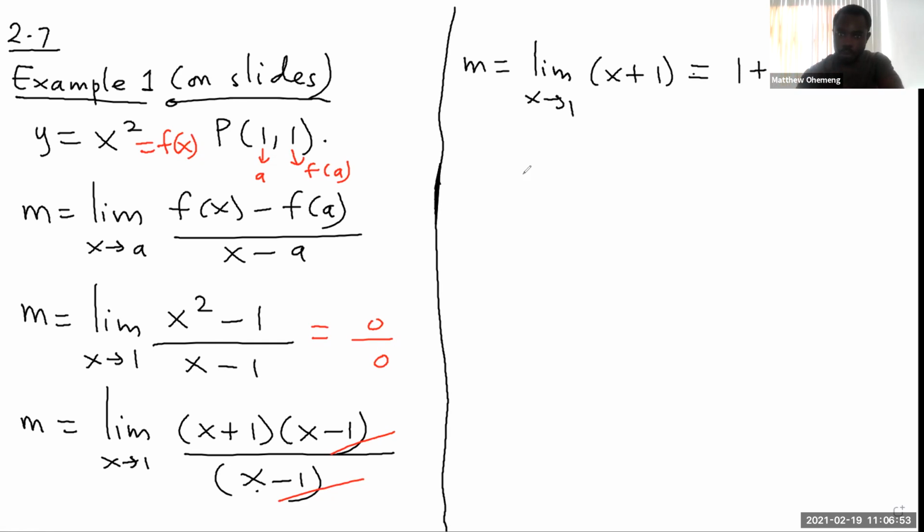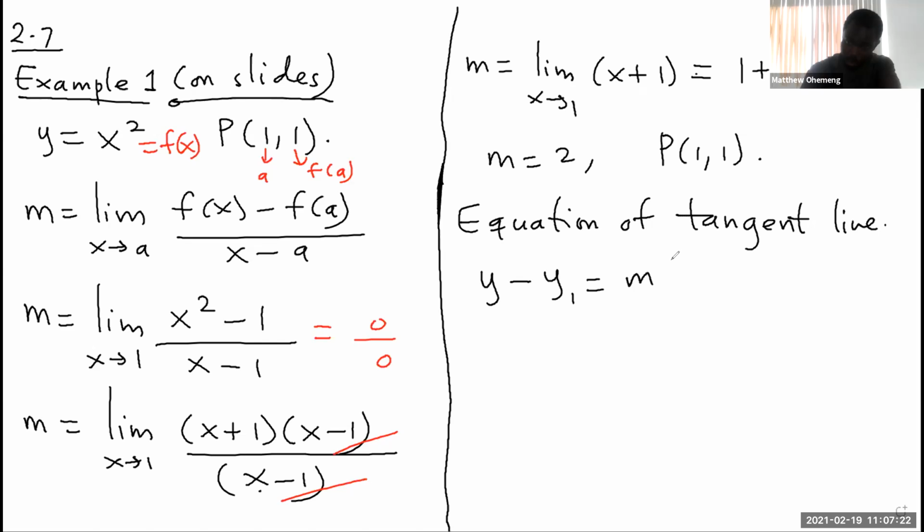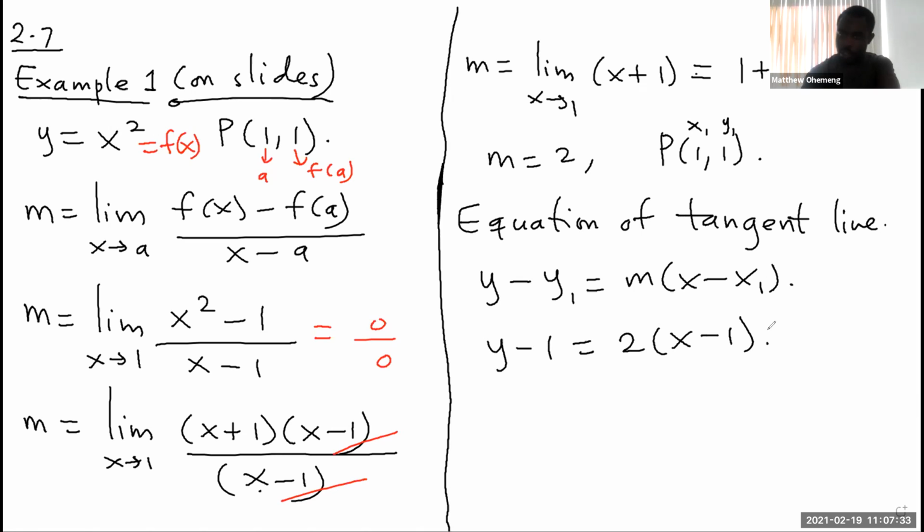So we have the slope, and then we have what? The point. So we just continue through to find the equation of the tangent line. So the equation of the tangent line is given by, so here you have options, right? You've already talked about these way back in 2.1. So I can use the point slope formula or slope intercept form, right? So I can do y minus y1 equal to m times x minus x1, right? So in this case, this will be my x1, this is my y1, and that's my slope. So I'm getting y minus 1 equal to 2 times x minus 1, right? So that's my final answer.